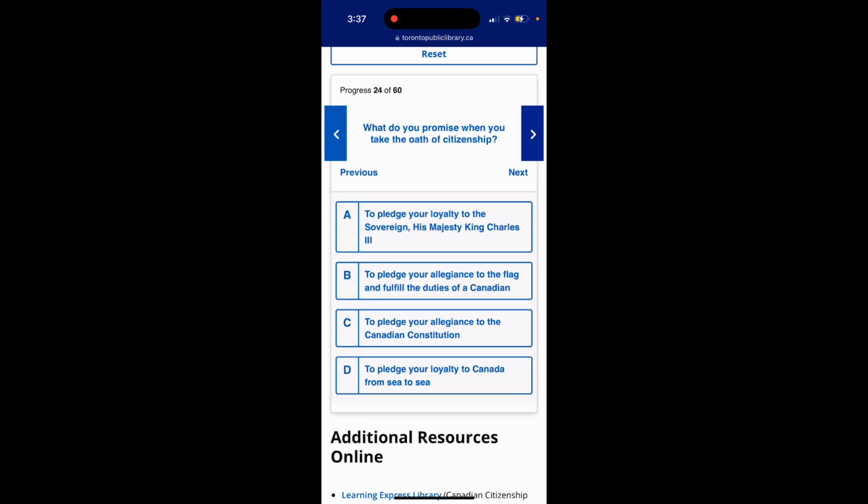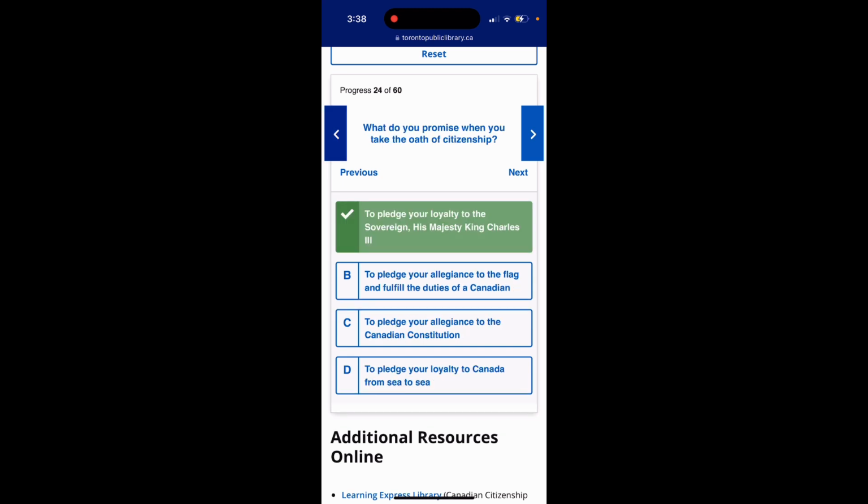Next question. Question 24. What do you promise when you take the oath of citizenship? Option A, to pledge your loyalty to the sovereign, His Majesty King Charles III. Option B, to pledge your allegiance to the flag and fulfill the duties of a Canadian. Option C, to pledge your allegiance to the Canadian Constitution. Option D, to pledge your loyalty to Canada from sea to sea. The answer is option A, to pledge your loyalty to the sovereign, His Majesty King Charles III. Option A is the answer.